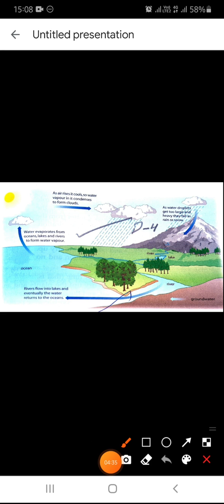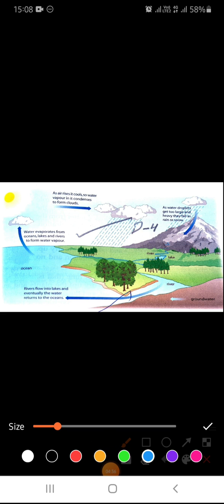Now here you can see the water cycle. As you can see here, the water present on the earth, oceans, soil, trees, all these evaporate and form vapors, and as this air rises up, it cools, so the water vapor condenses to form clouds.